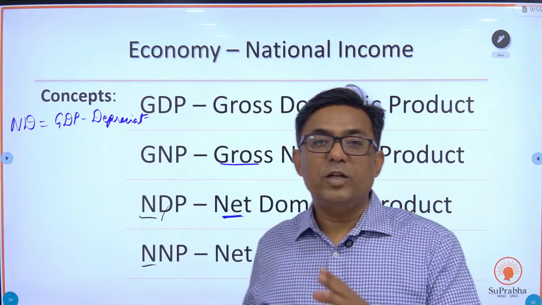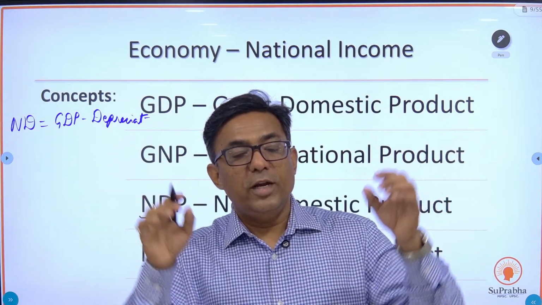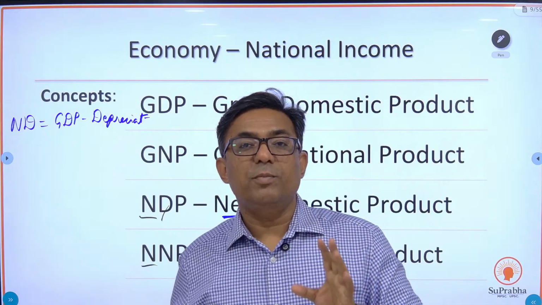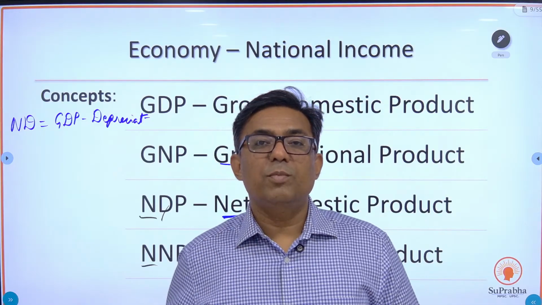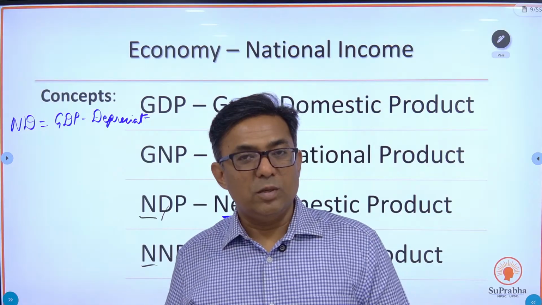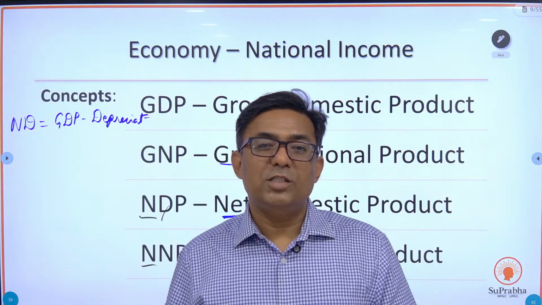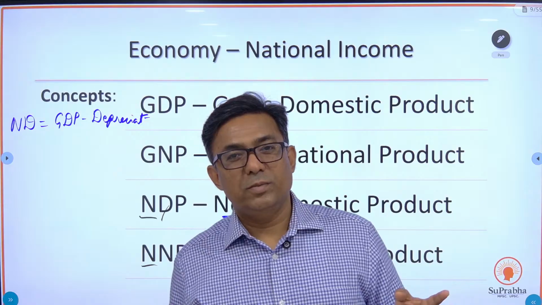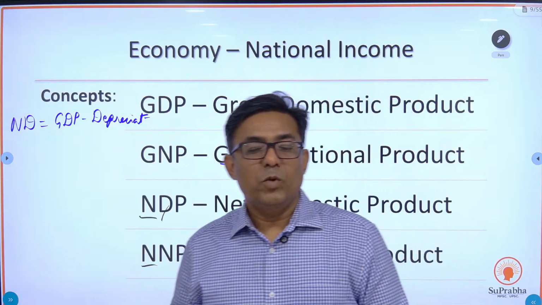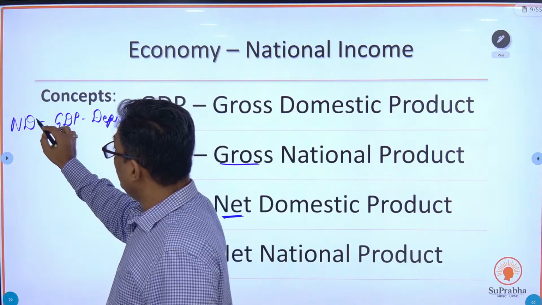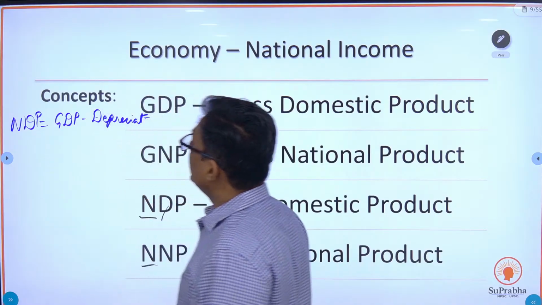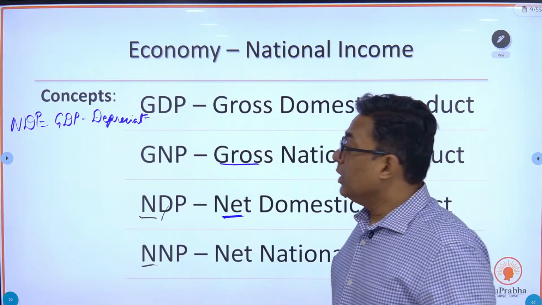So what is the difference between net and gross? Gross is the whole value, net is the value you get after subtracting the depreciation, because in the economy there is going to be depreciation. You manufacture something, उसकी कीमत बाद में कम हो जाती है because of depreciation. कितना depreciation, कैसे depreciation, that is beyond your syllabus. उसमें मत जाना. But just remember one thing, that net domestic product is equal to GDP minus depreciation.